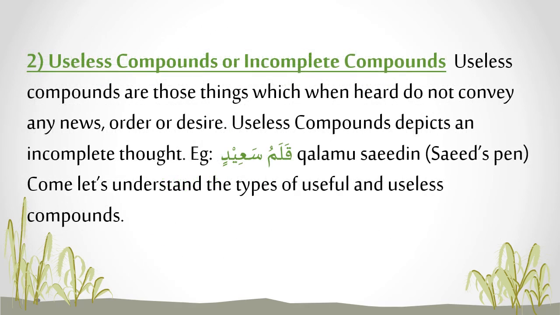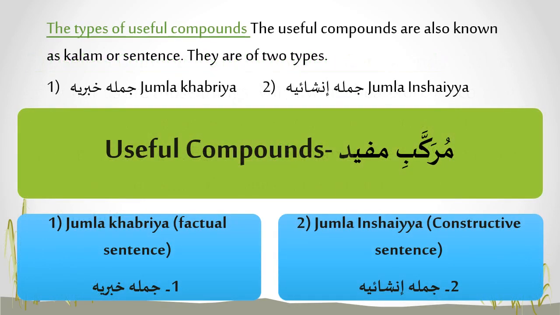Number 2, useless compounds or incomplete compounds. Useless compounds are those things which when heard do not convey any news, order or desire. Useless compounds depict an incomplete thought. Example, Qalamu Sa'idin, Sa'id's pen. Let's understand the types of useful and useless compounds.